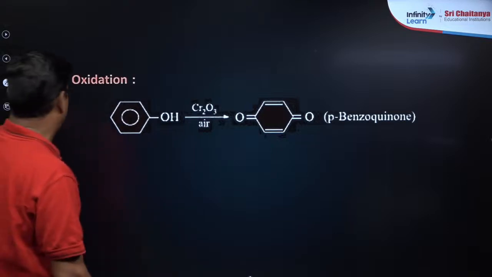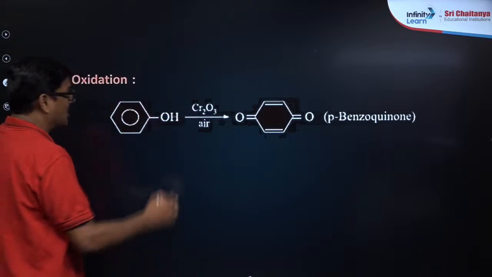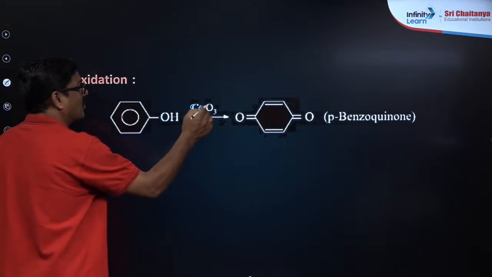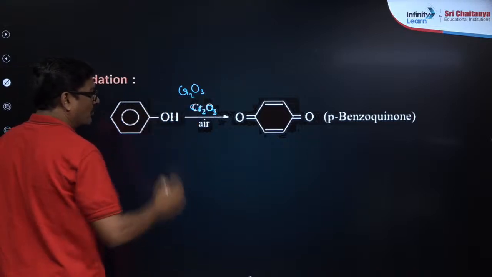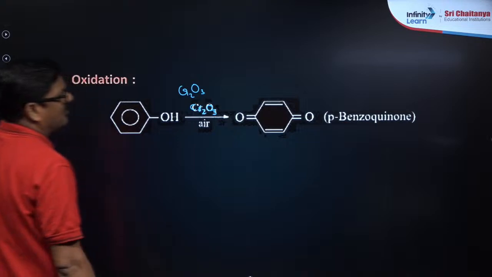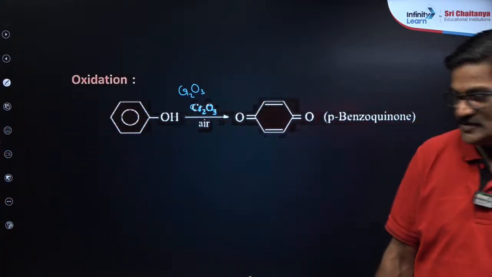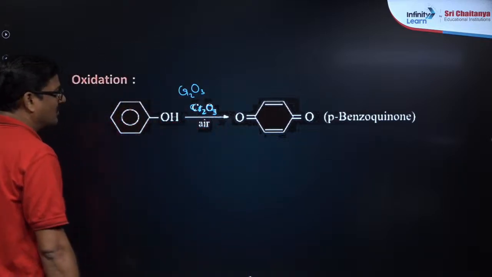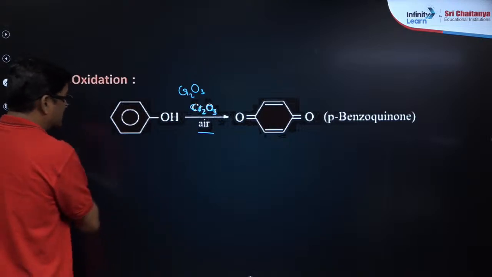And it's very important: oxidation. When phenol reacts with chromic anhydride, CrO3, which is a good oxidizing agent, you are going to get para-benzoquinone. Para-benzoquinone is very important. It can also be formed when phenol is exposed to air.